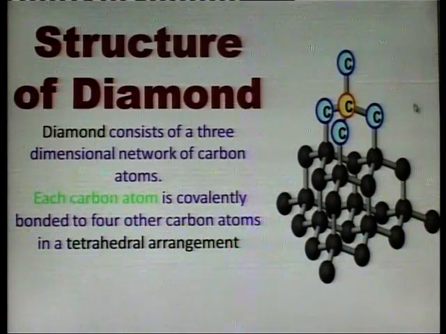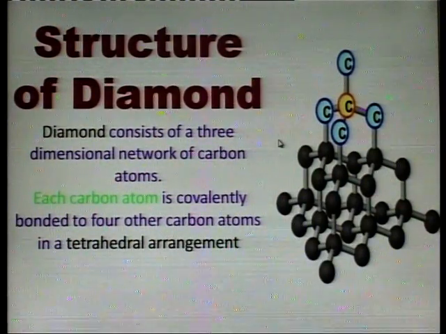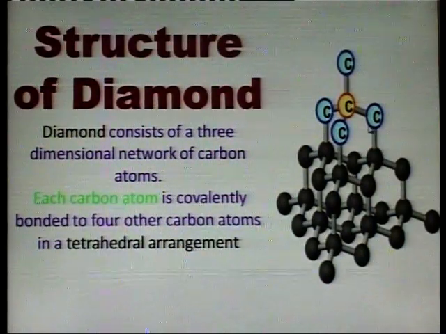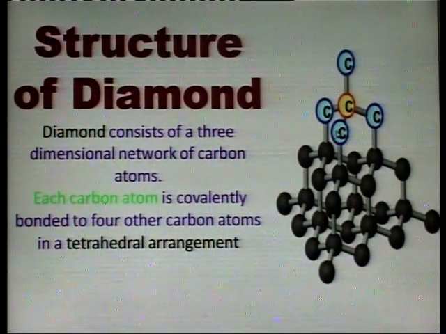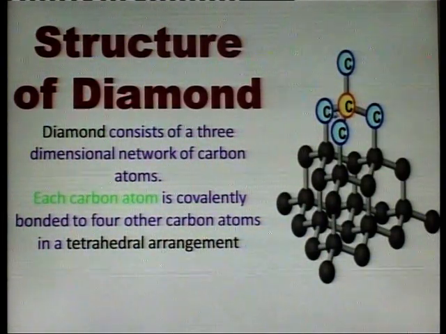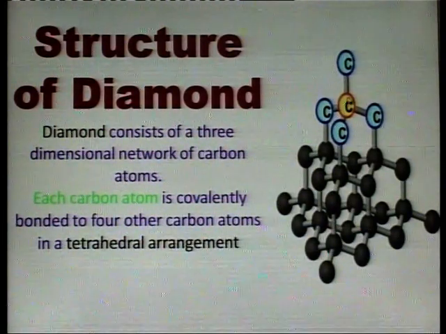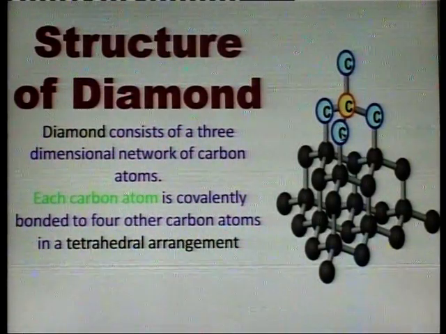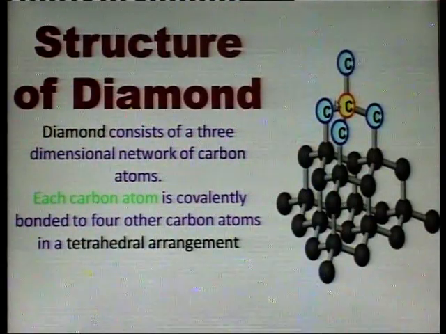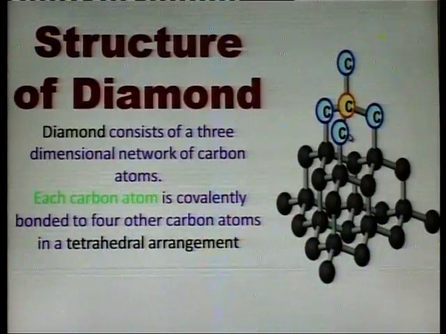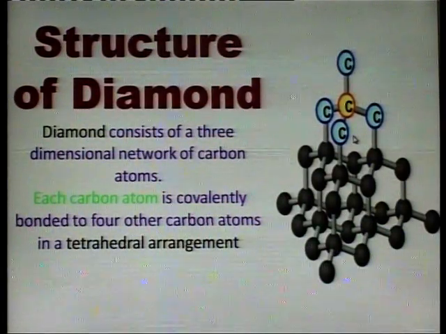Structure of diamond. Diamond consists of a three-dimensional network of carbon atoms.